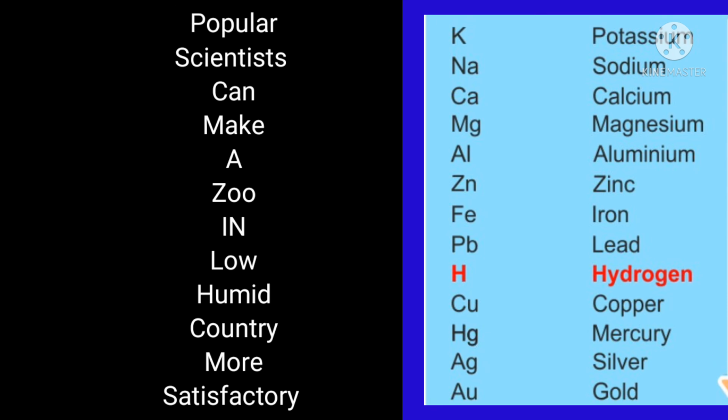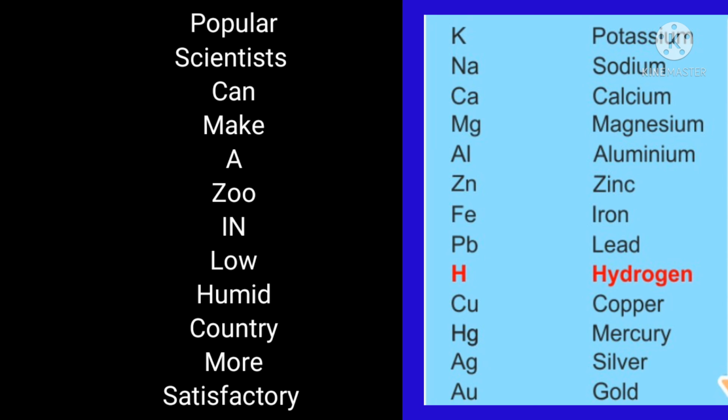Now you are going to learn the shortcut. Popular scientists can make a zoo in low humid country more satisfactory. Here, at the top of the series, metals like sodium and potassium are more reactive than metals lower in the series. For example, calcium is more reactive than magnesium, aluminum, zinc, iron, lead, etc. Aluminum is more reactive than zinc, iron, lead, etc.